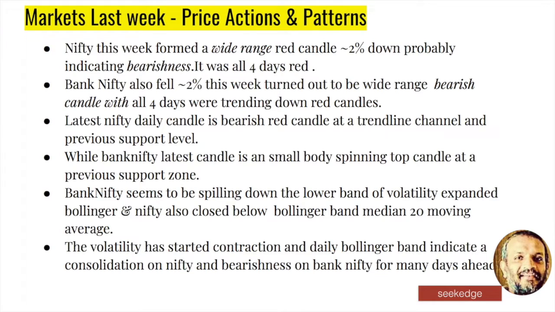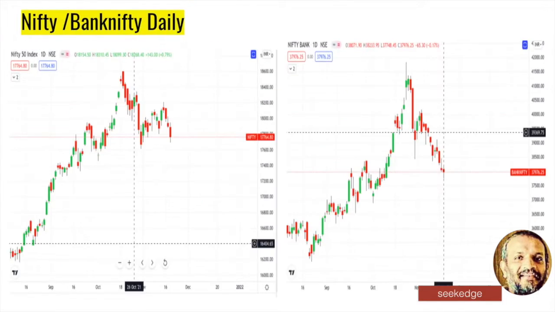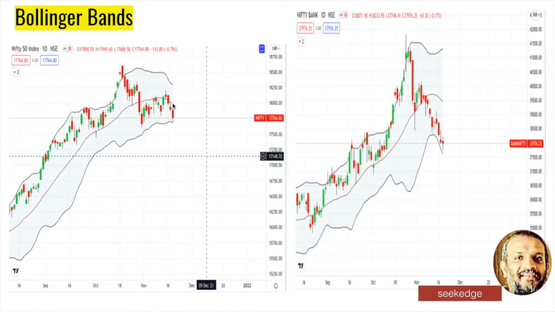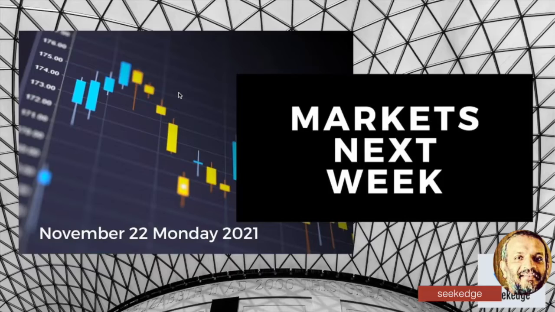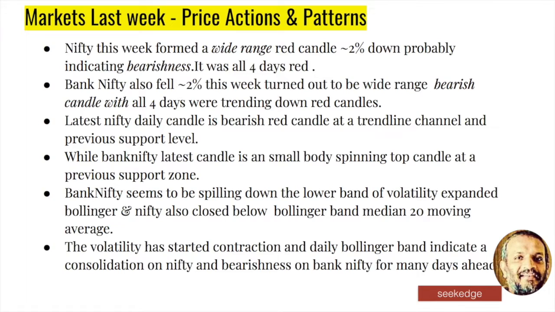So if you look at the Bollinger Bands, Nifty on the left side has slipped off from the moving average support and is in the lower band. It does not start spilling out, but look at Banknifty. It has fallen down heavily from the 20 moving average, the median band of the Bollinger, and also the Bollinger volatility is expanded on the downside, which is bearishness, and it started walking on the band downside. So there is a clear sideways movement confirmed on the Nifty. That is what the Bollinger Bands are talking about, right? Volatility contraction has happened on the Nifty, volatility expansion on the bearish side has happened on the Bank Nifty.